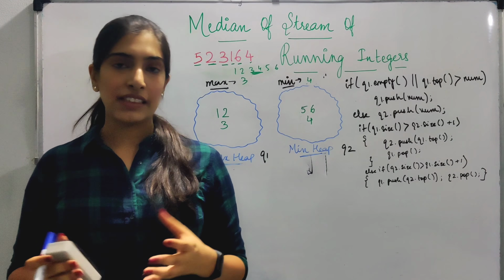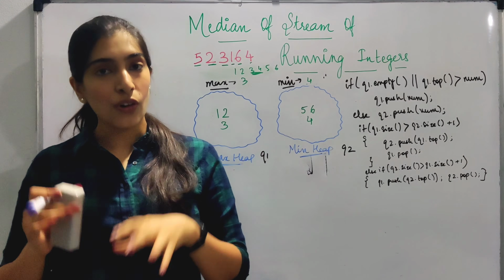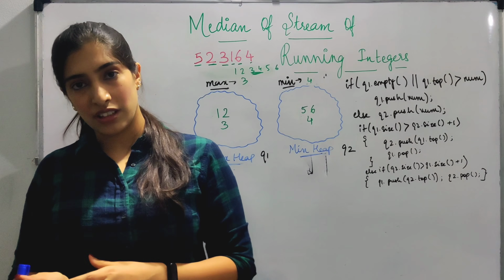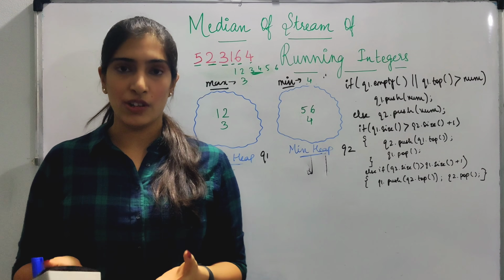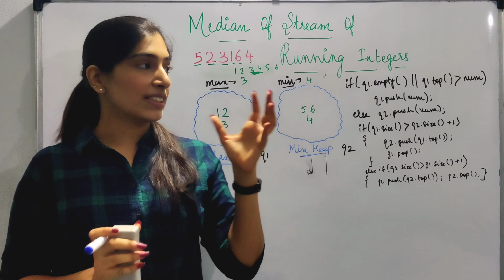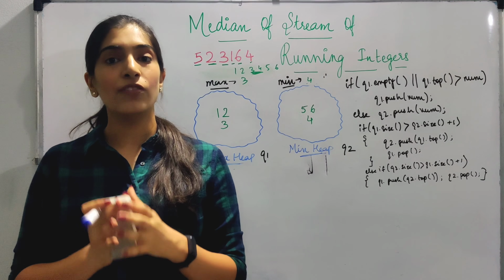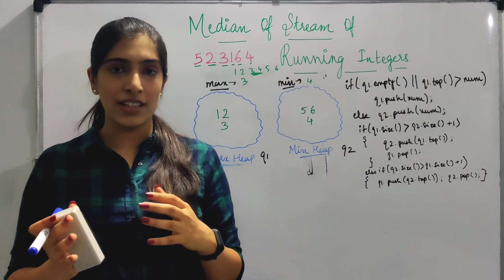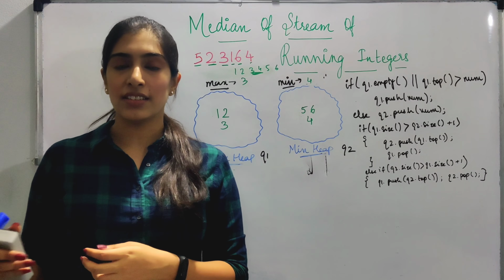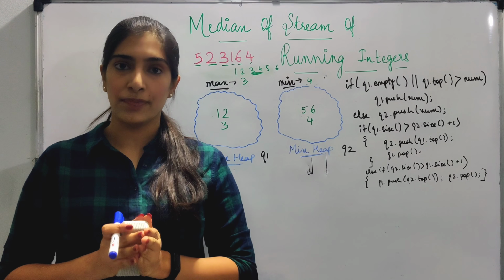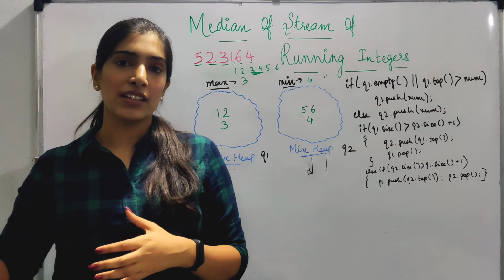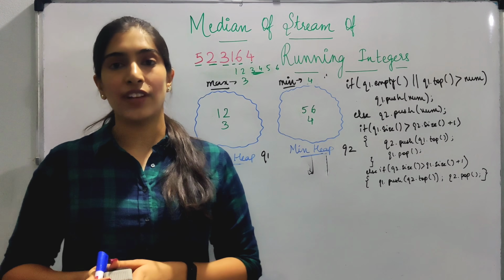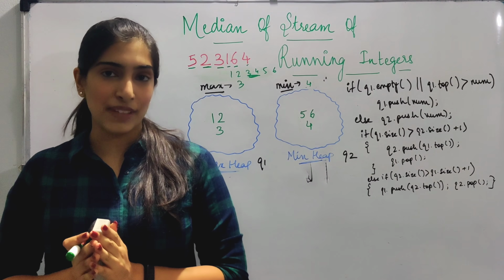What was the complexity for this algorithm? So space complexity is order of n, since you will be storing all the elements either in the max heap or in the min heap. So in total it will be order of n. But what is the time complexity? It is order of n log n. So log n is to insert into either of the heaps, and for each element you are inserting, so it will be order of n log n. So we have reduced the time complexity from order of n square to order of n log n. I hope it has made sense.